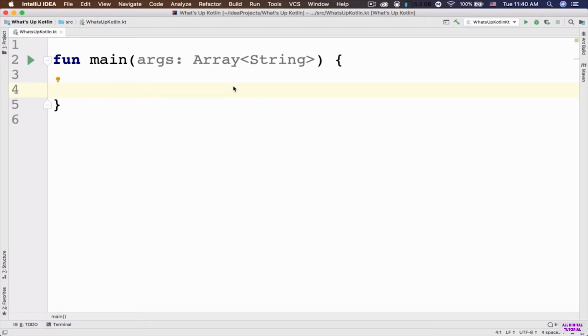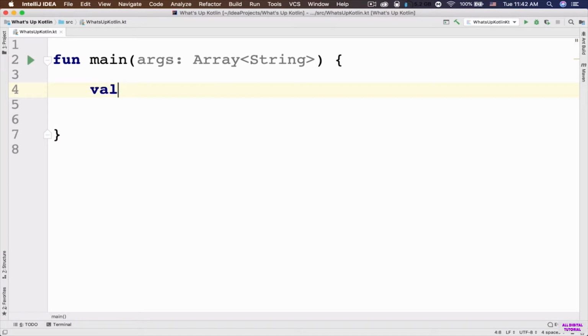Hey, what's up everybody, this is Morteza Kordi, and in this video we are going to learn about ranges in Kotlin. So first and foremost, the range data type allows us to represent a sequence of countable integers. So let's see some real-world examples and then it will completely make sense.